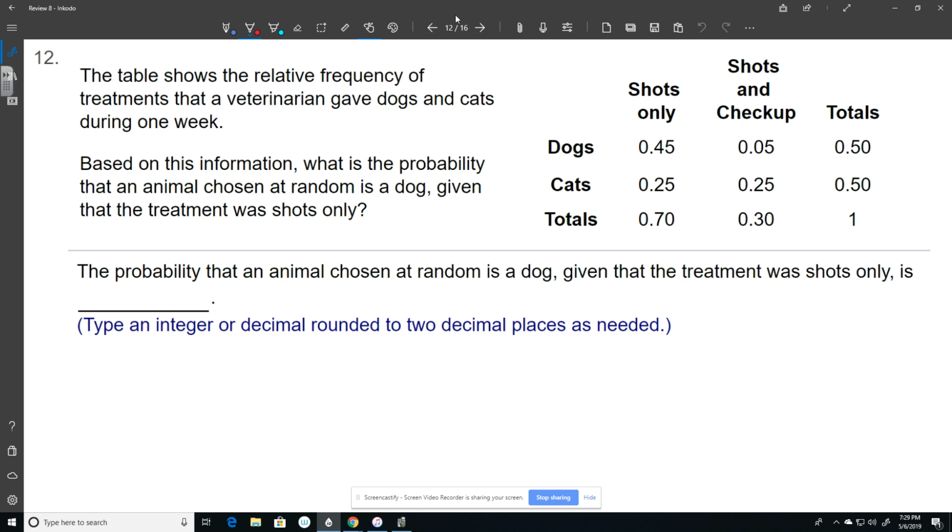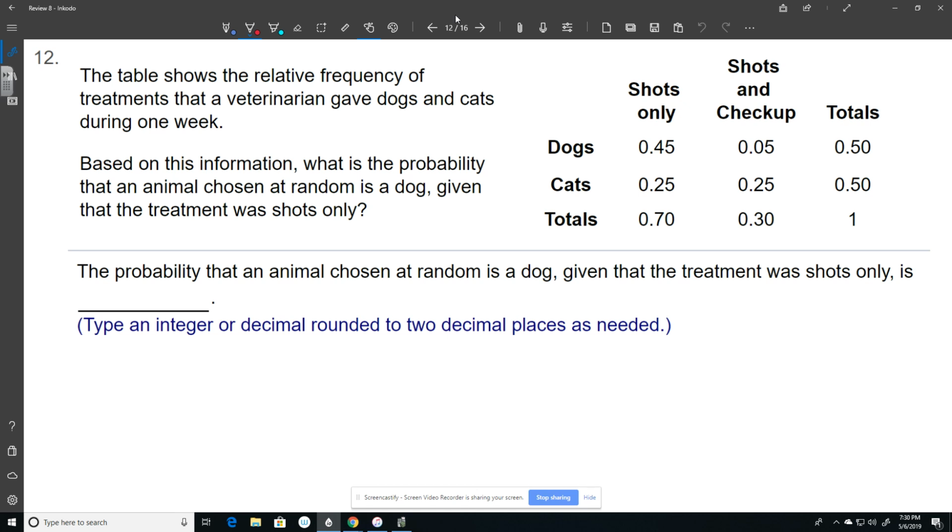Yeah, like this one. The table shows the relative frequency of treatments that a veterinarian gave dogs and cats during 1 week. Based on the information, what's the chance of randomly picking a dog given that the treatment was shots only? So if I look at my data, 45% of the animals were dogs that got shots only. These are dogs that got shots and a checkup, and that was half of the animals. 25% of the animals were cats that got shots, and another 25% were cats that got shots and a checkup.